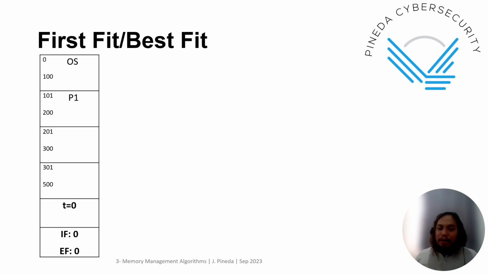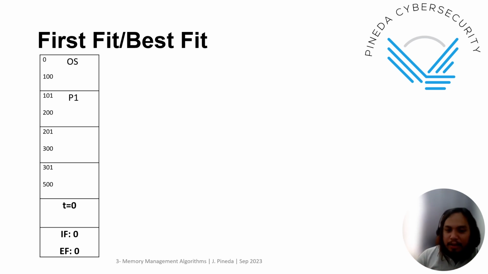At time 0, you have P1. P1 enters the ready queue. It's then accommodated and put in the memory. If it's first fit or best fit, let's simulate both. For first fit, the memory requirement is 100, so the first partition will obviously be used for P1.